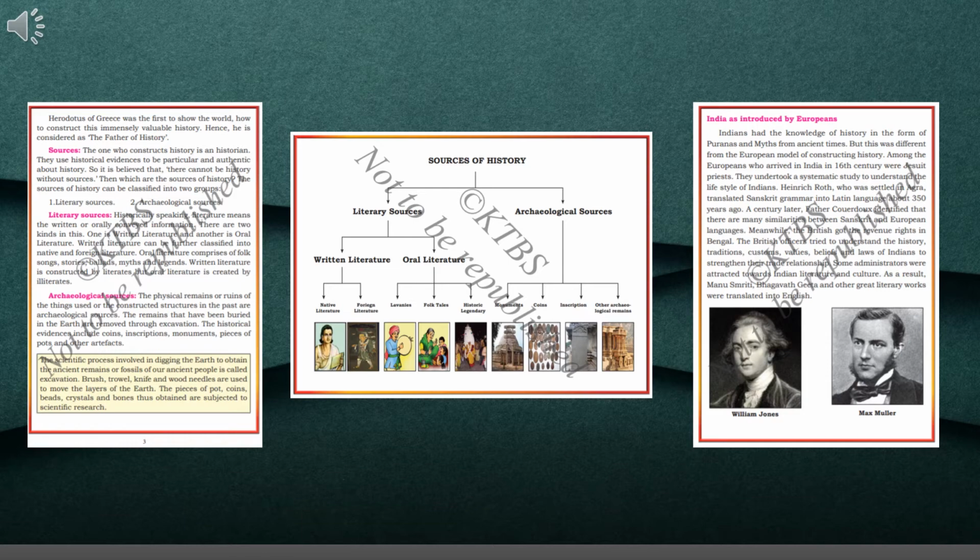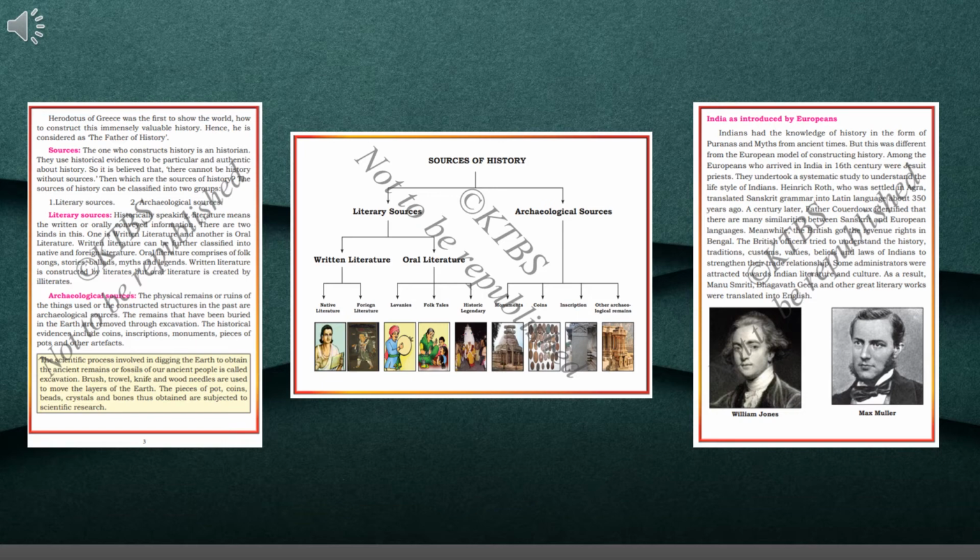Page 4. Now you can see the drawing here, the sources of history, that is literary sources and archaeological sources. Literary sources are further divided into written literature and oral literature. In written literature you can see native literature and foreign literature, as I have already explained. Then the next is oral literature, that is folk tales, historic legends.